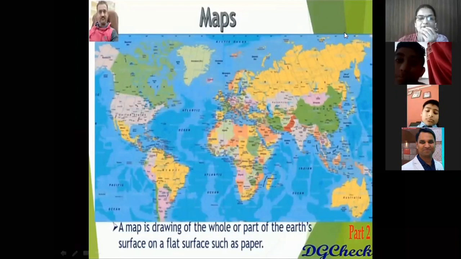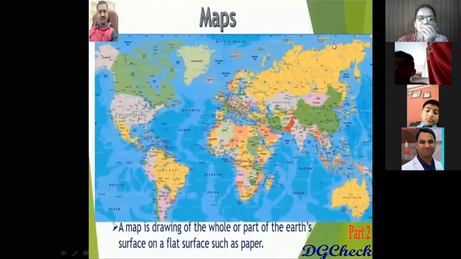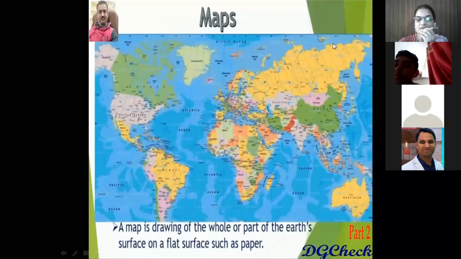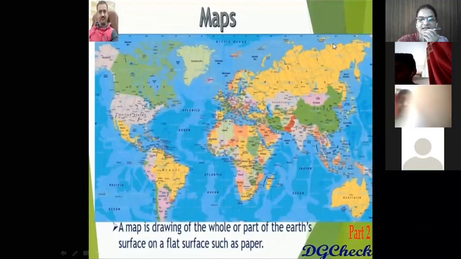Okay, so map. Yes, a map is a drawing of the whole or part of the earth's surface on a flat surface such as paper. So maps can be drawn on the surface of paper. They give us detailed explanation about the countries, cities. Even they give the description about the location area, temples, rainfall, forest. Maps give us detailed explanation, students. So maps are more useful than globes.